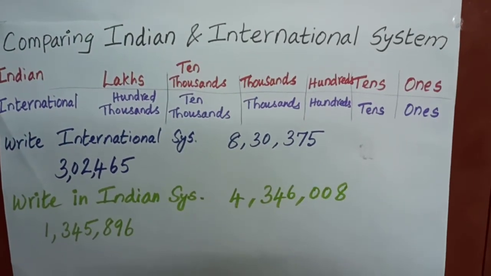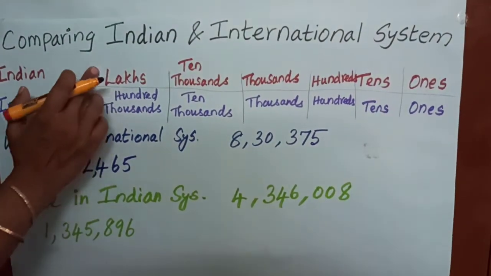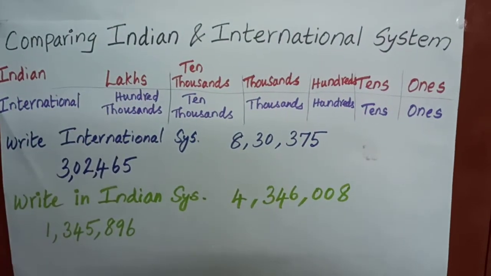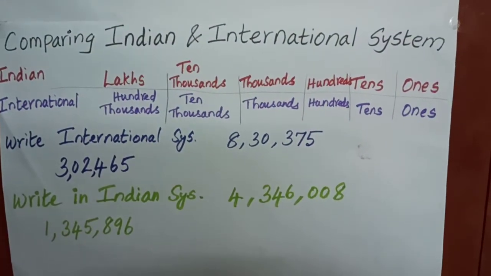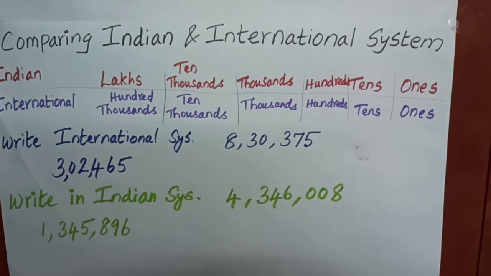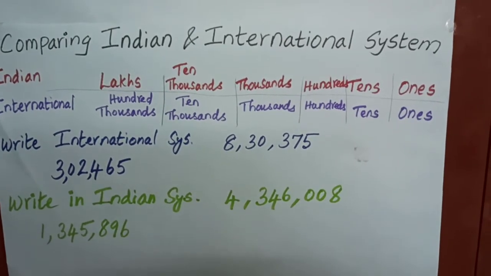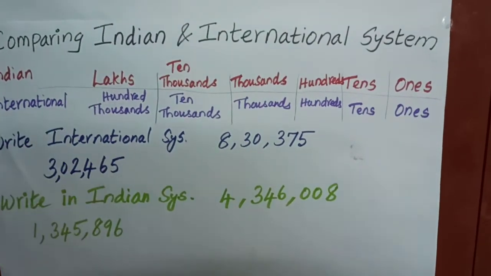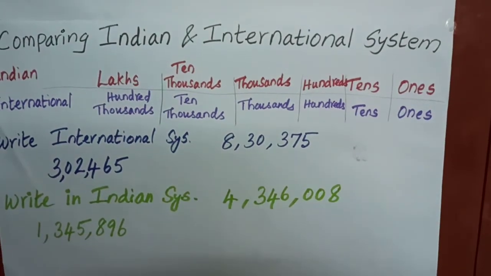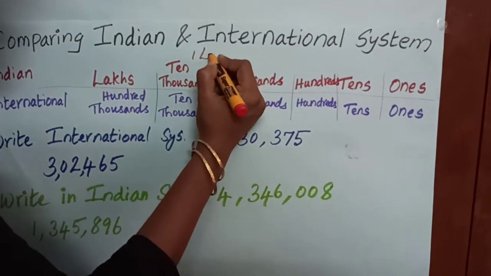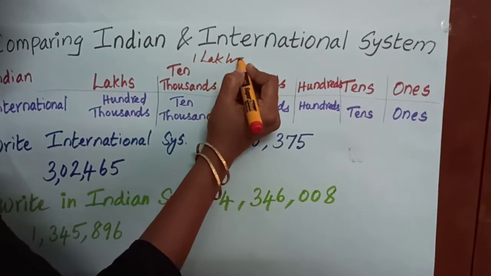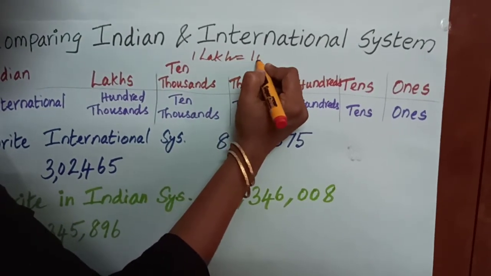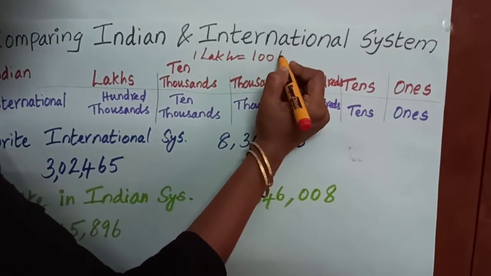Come to the Indian system. The next place is nothing but lakhs. In the Indian system we call it lakhs, but in the international system we call it 100,000. So 1 lakh is equal to 100,000.